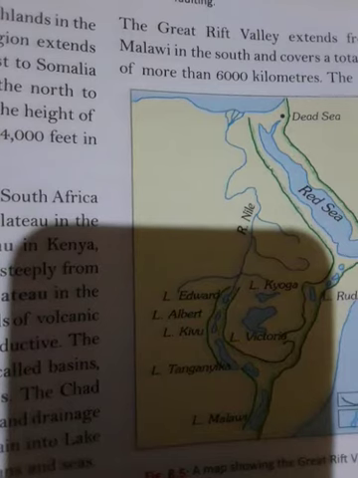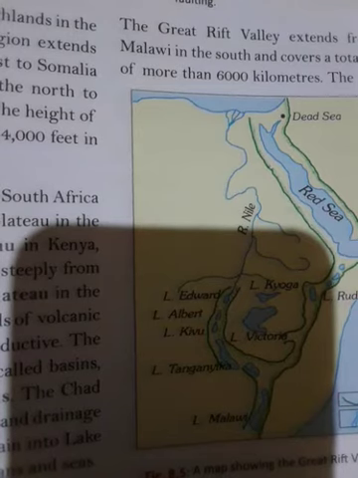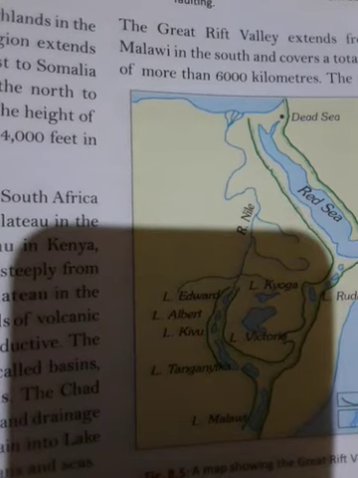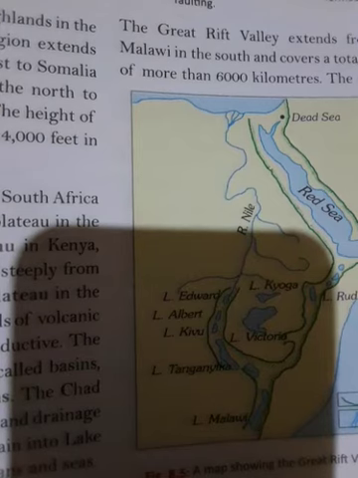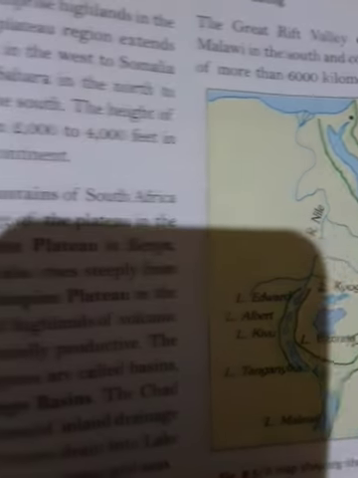The physiography of Africa can be studied under four broad headings. Number 1, the plateaus and basins. Number 2, the fold mountains. Number 3, the rift valleys. Number 4, the deserts. Now let's first start with the plateaus and basins.